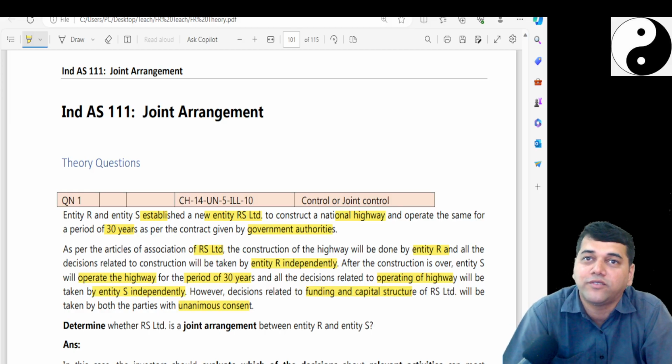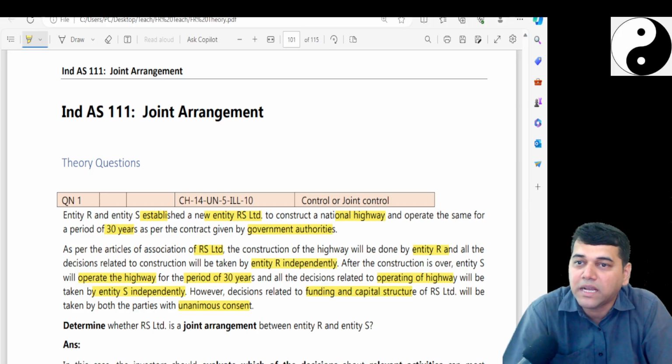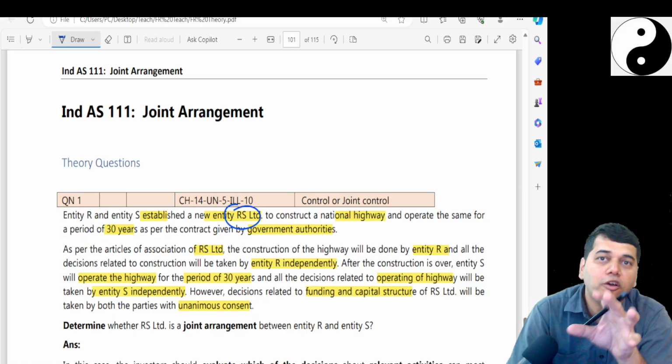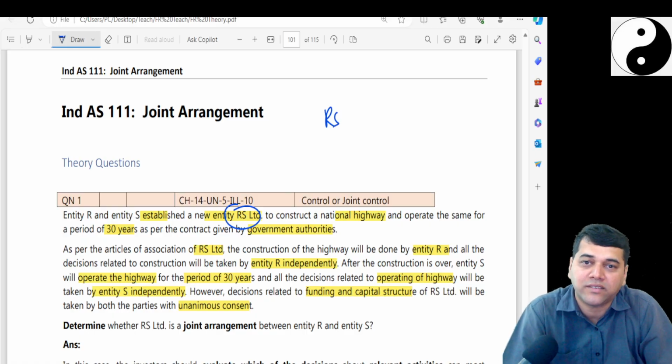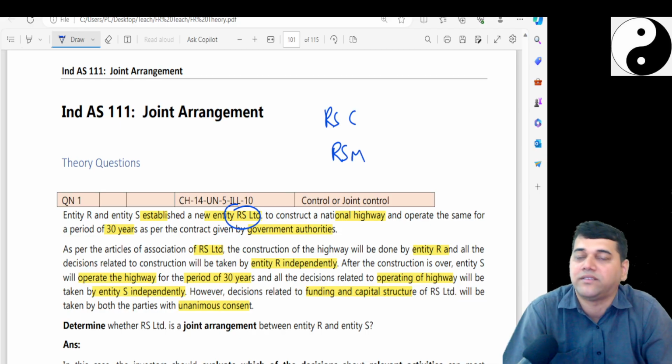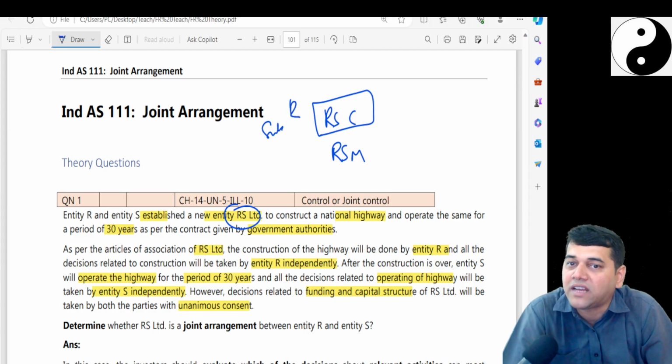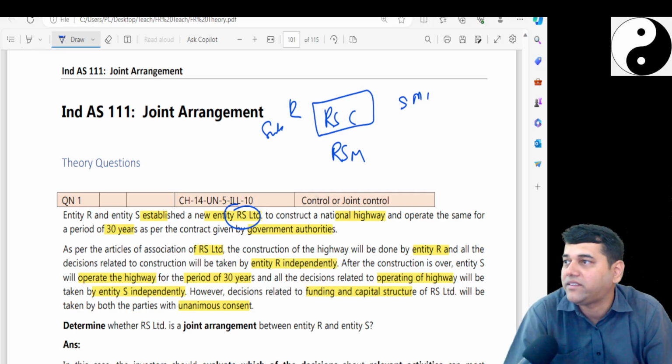During the construction phase, what is it? There is one company, no? Did they form two different companies, one only for construction, one only for maintenance? If they had formed two companies called RS Construction and RS Maintenance, what would RS Construction be? It would have been a subsidiary of R, where S is a minority interest or NCI.